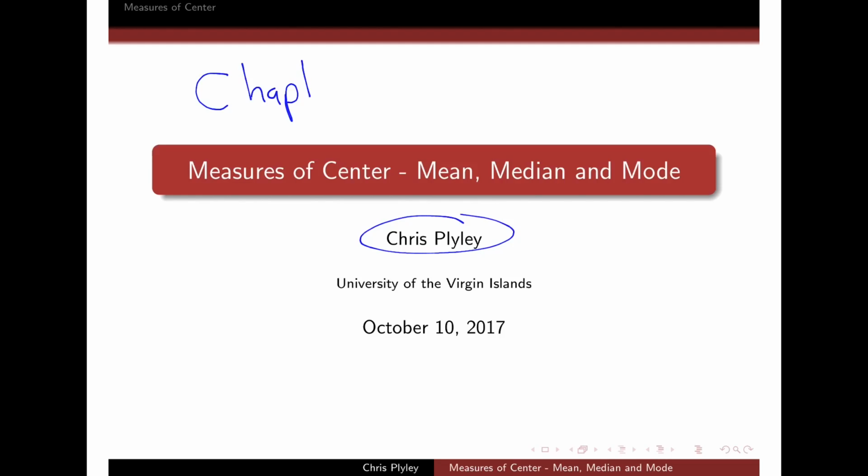Post-Hurricane Maria. And what I'm going to do is quite simply talk you through some of the slides that you've already seen posted online for chapter 2.3, and that is the measures of center that we talk about in this class. There are others beyond this, but we will only talk about three different ways to measure the center of a data set, and those are the mean, the median, and the mode.